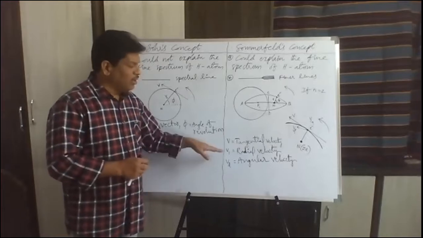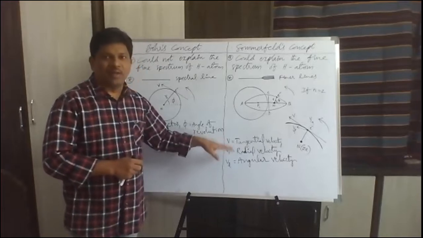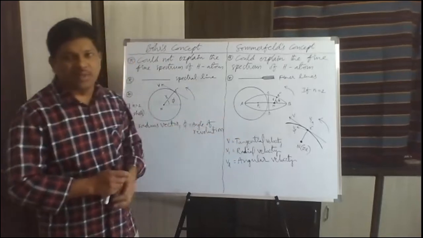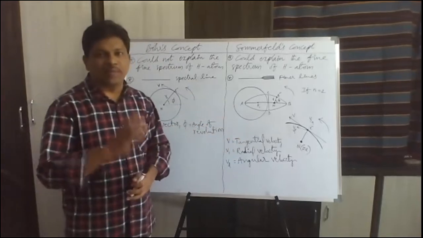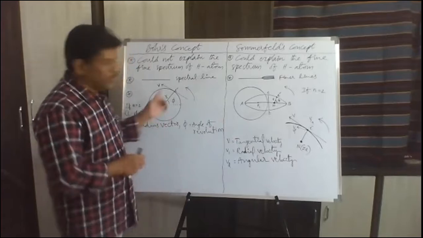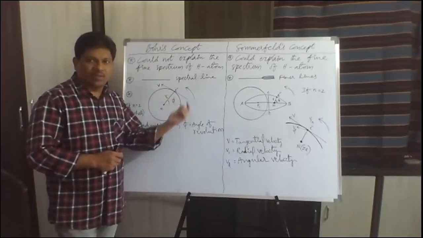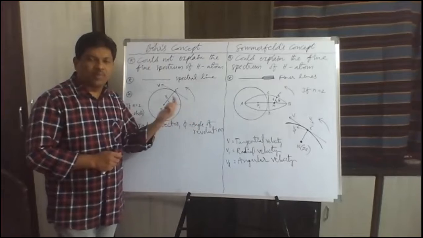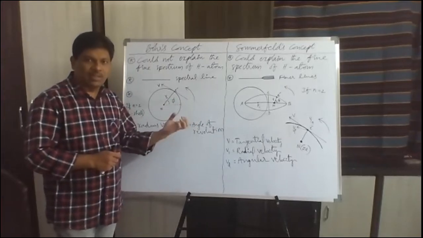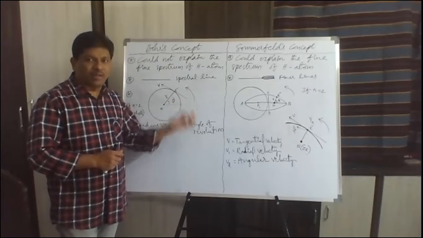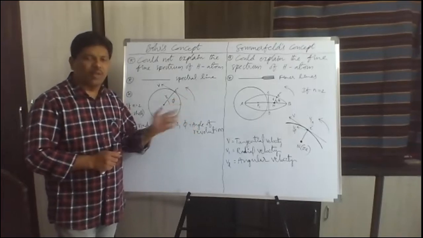Okay. So now here the two momenta of electron in elliptical path are integral multiples of h upon 2 pi. According to Bohr's model, what he has said, mvr, mass into velocity into radius of the orbit, that is angular momentum of electron in the given orbit, is equal to integral multiple of h upon 2 pi. That was the important postulate of Bohr's atomic model.